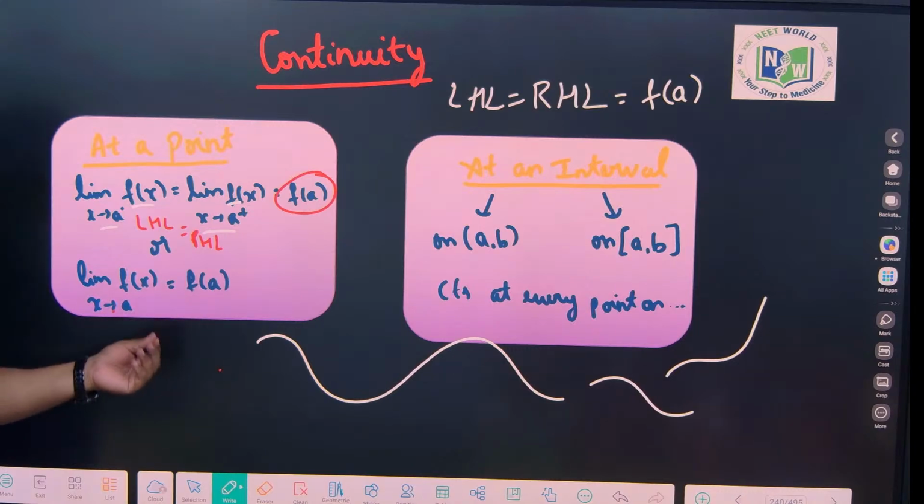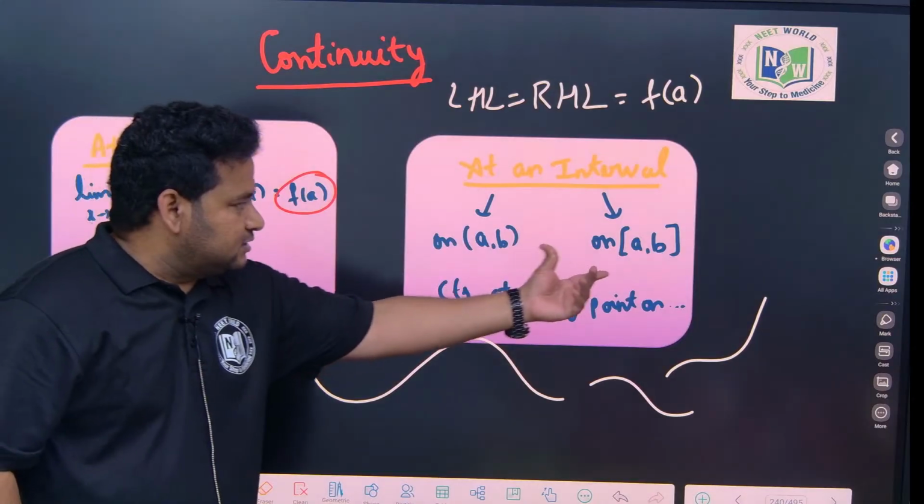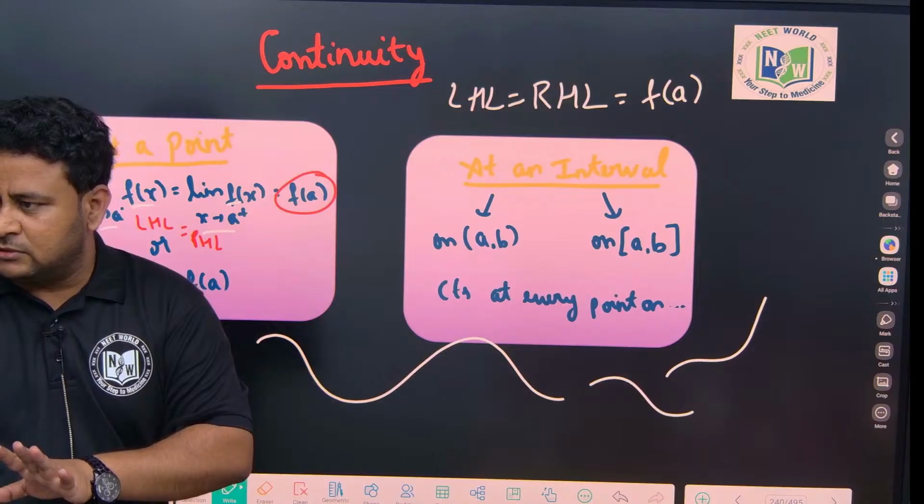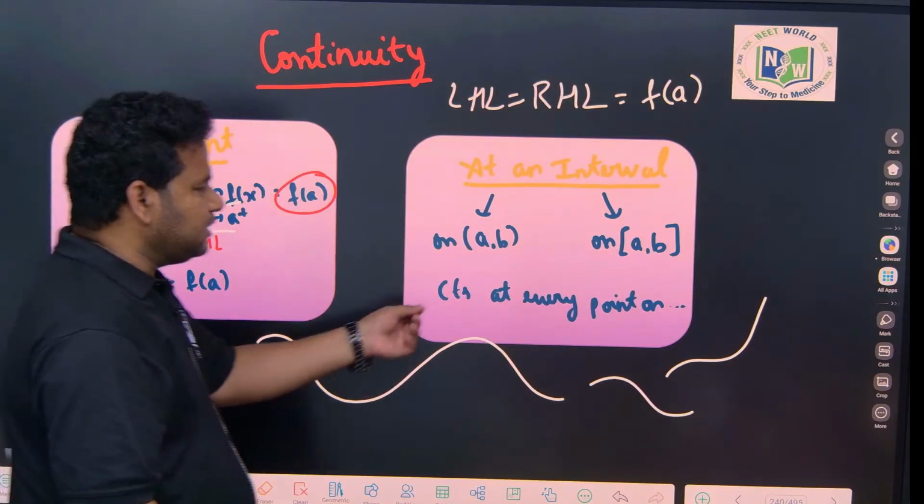At which point? At x is equal to a, it is continuous. On an interval a comma b, this can be a closed interval. Do all of you know what a closed interval and an open interval are? Any doubt? Open interval or closed interval, at every point it is continuous.